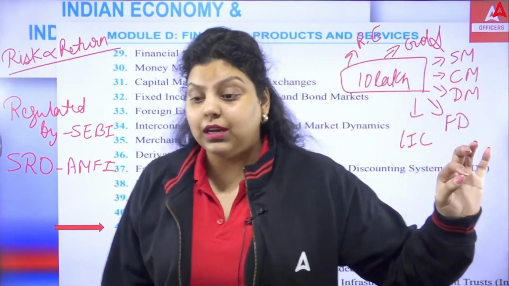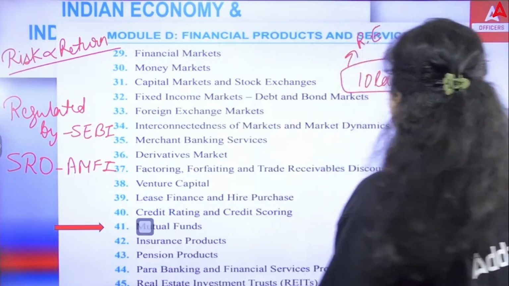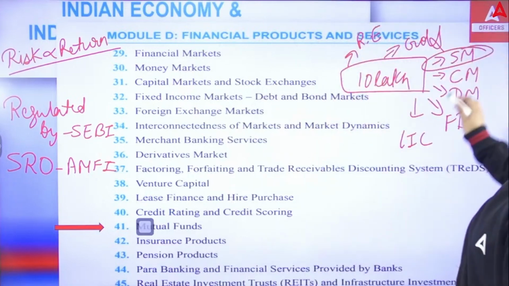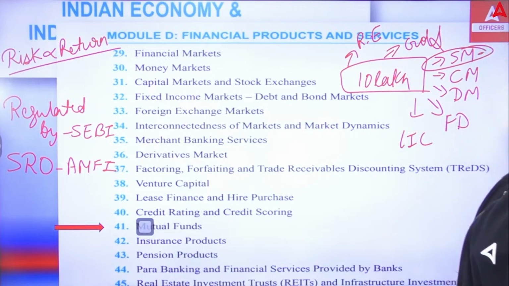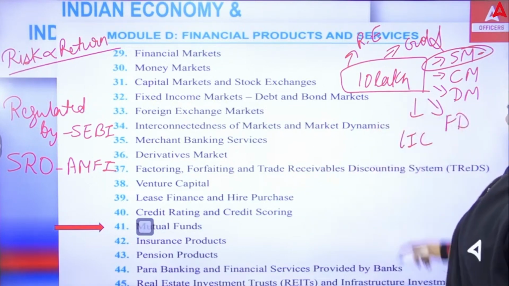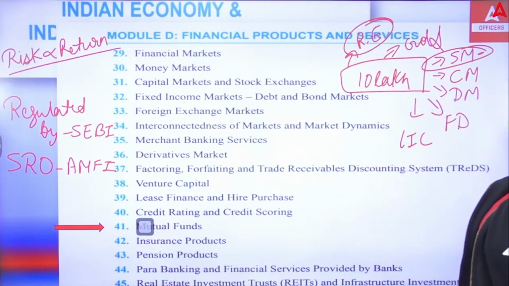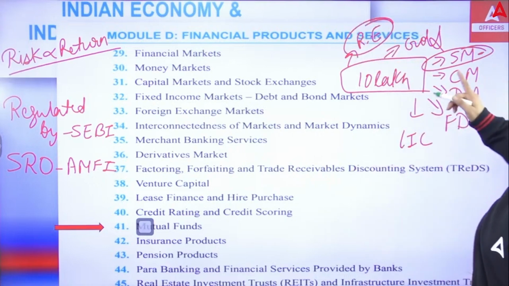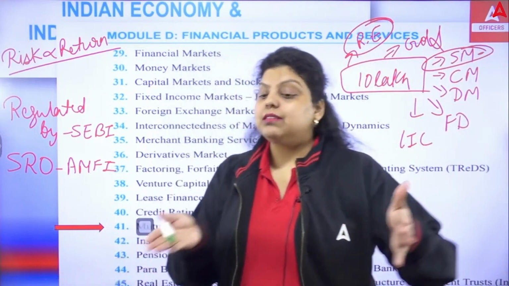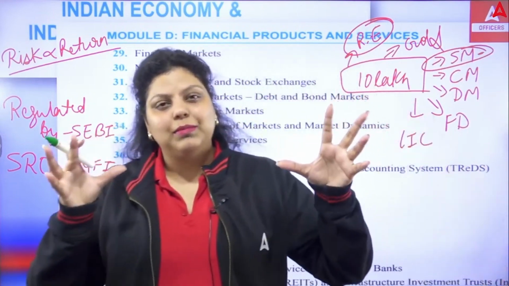And why has this been done? So that if, let's say, the share market is going into a loss, you do not have to lose your 10 lakh rupees. You are only going to lose whatever money you have invested there. But whatever loss you are facing in the share market, there is a chance you can recover that loss from the real estate. So this is what mutual funds do. They collect money from various investors and invest it in diversified sectors to minimize the risk.